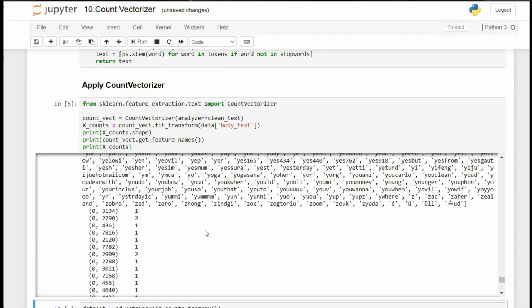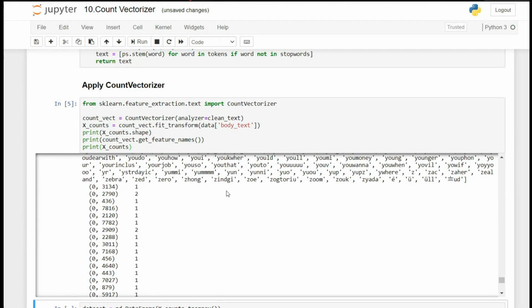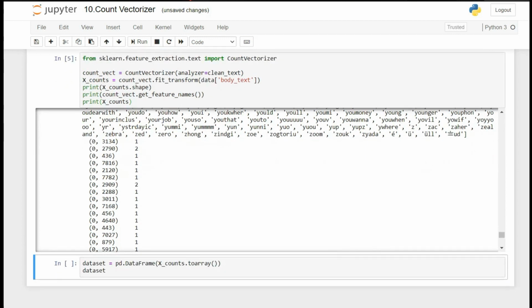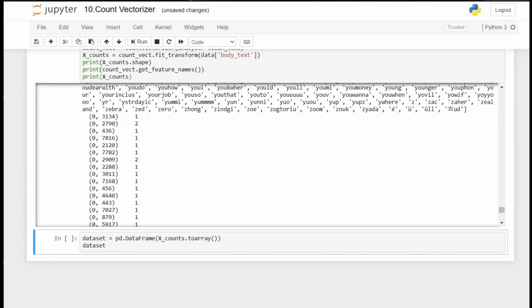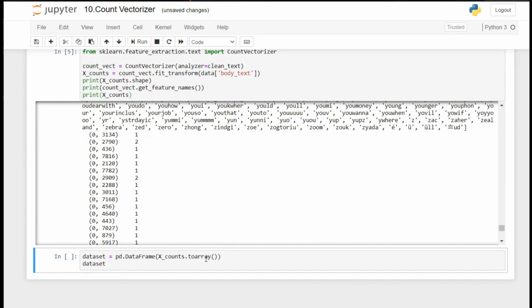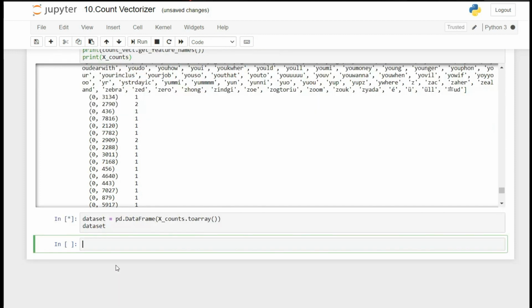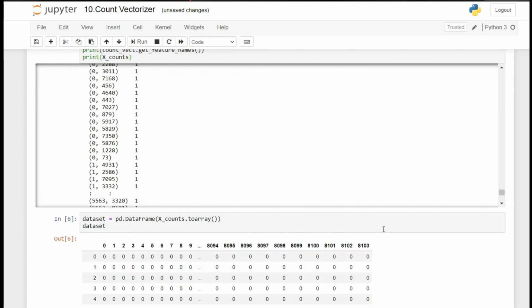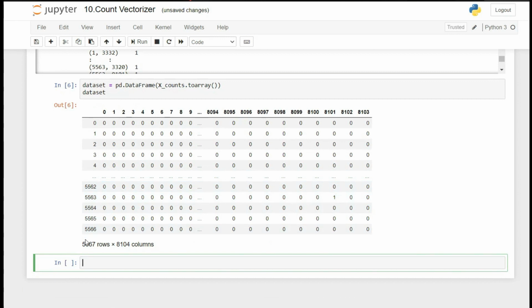I told you earlier that each column will be a word and each row will be text data, and then the matrix will be full of how many times those words occur in the data set. So guys, it will be a sparse matrix. To print that, we first need to convert our X_counts to an array. Then we need to create a data frame and store it in a variable. Let's look at this. Here is the expected output that I was talking about.